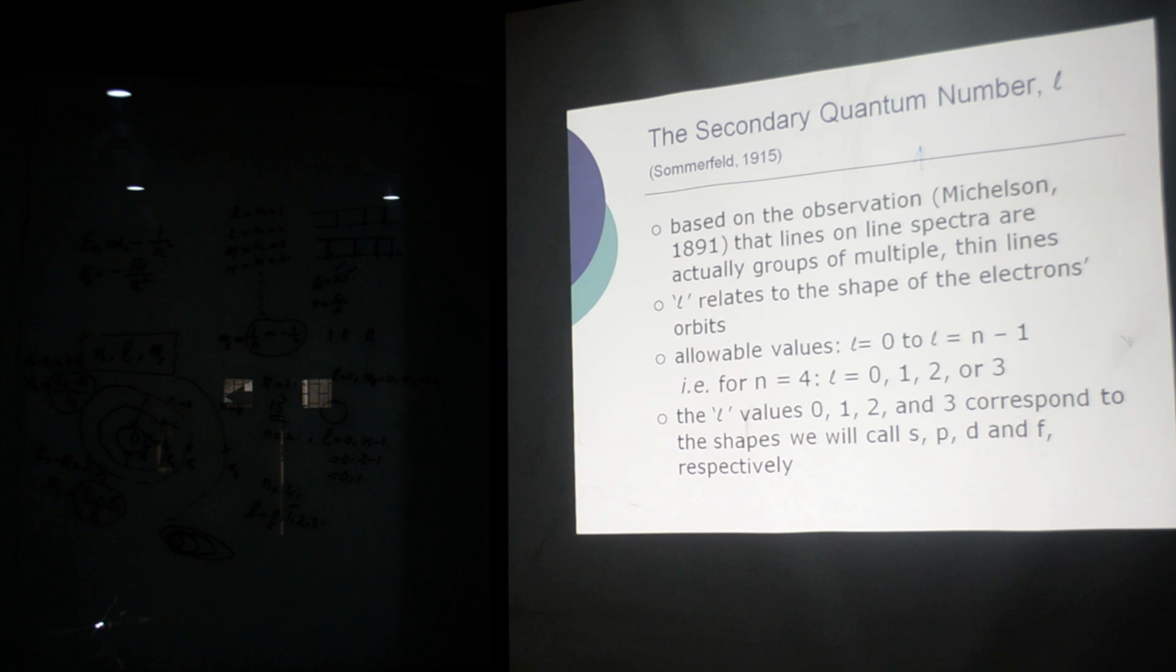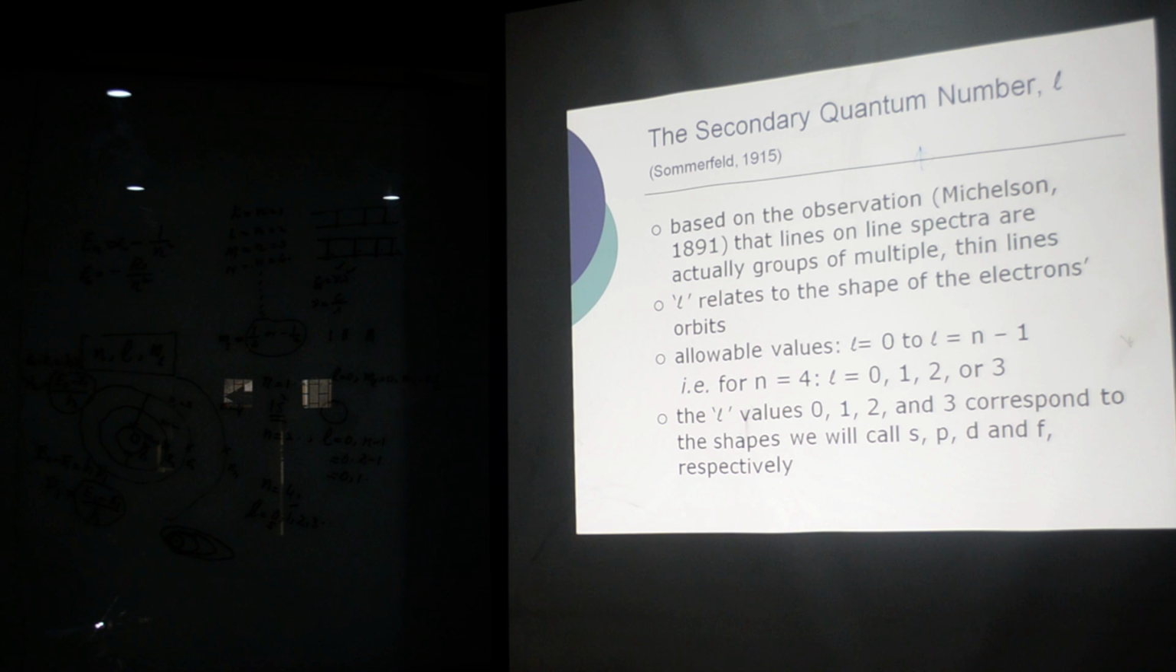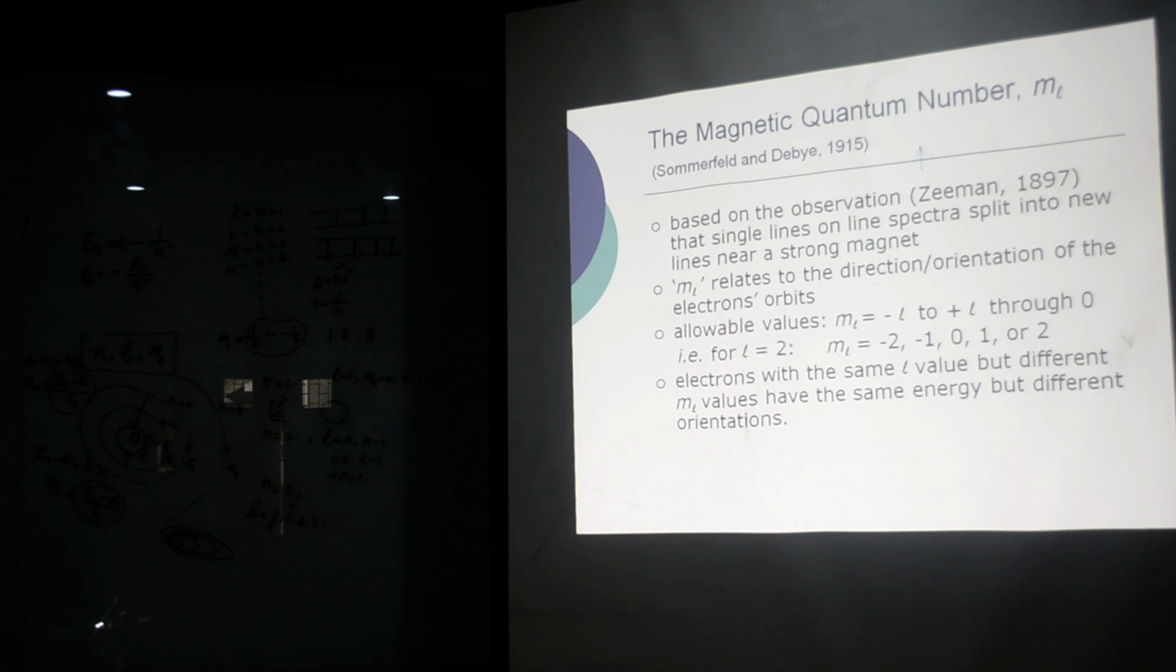So the shape of the orbital will change. L values 0, 1, 2 and 3 correspond to the shapes we will call. This circular shape we call s, this first ellipse we call p, the second we call d, and the other we call f. So these are called different shapes of the orbital in which the electron can move.